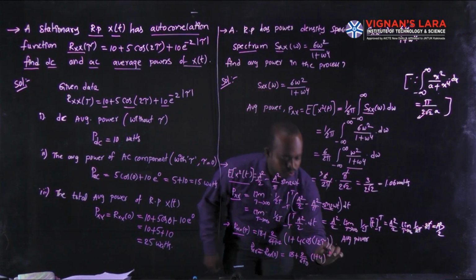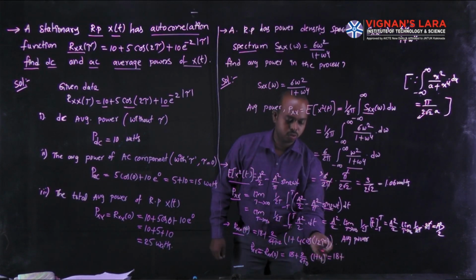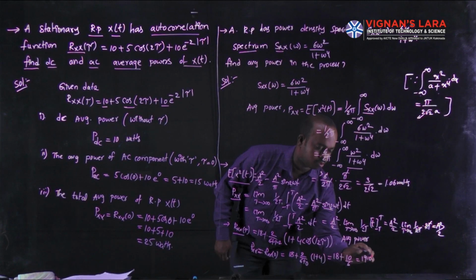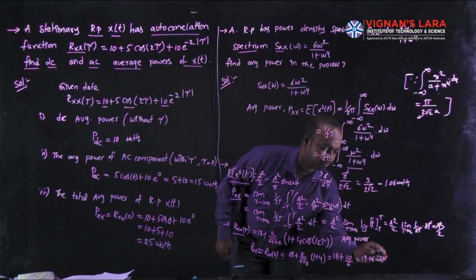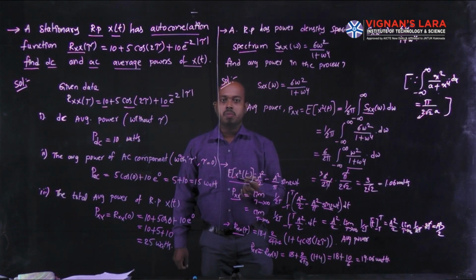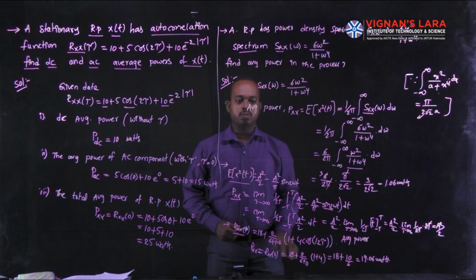Here the value is 18 plus 2 fives, the 10 divided by 6. The total value is 9.06 watts. These are the example problems on the power spectral density or spectral characteristics of a random process.